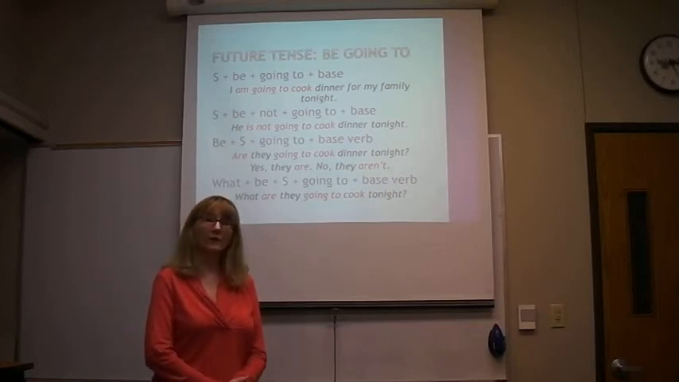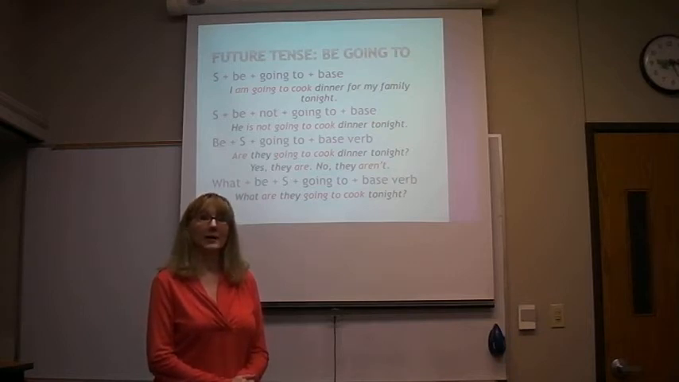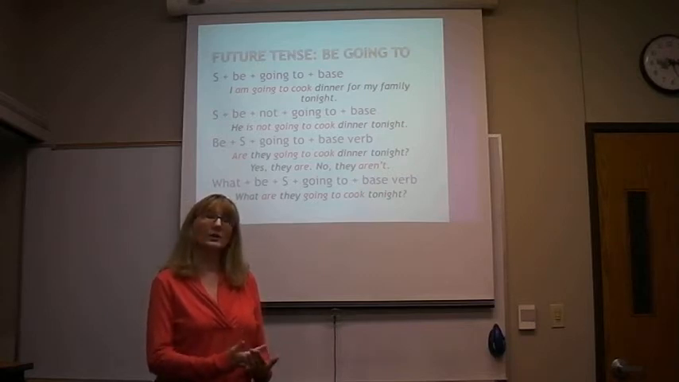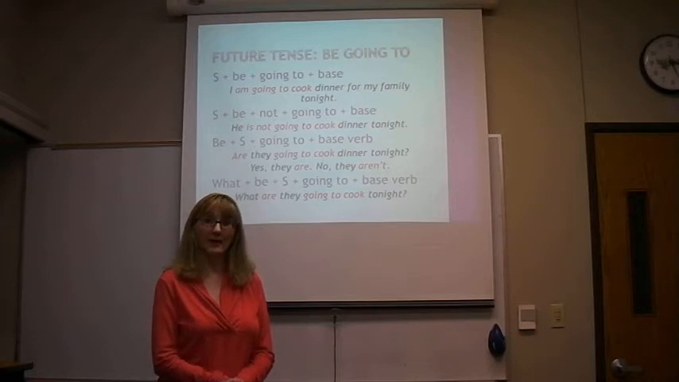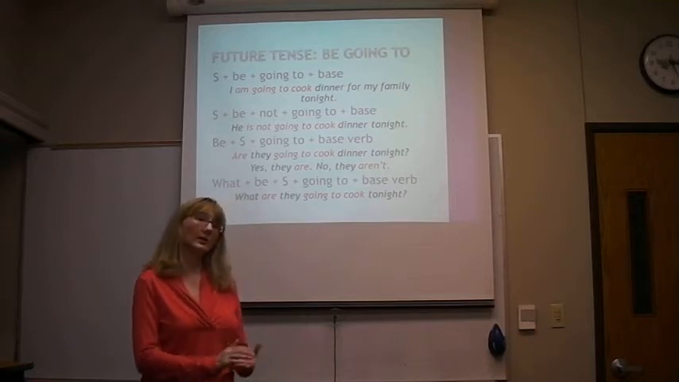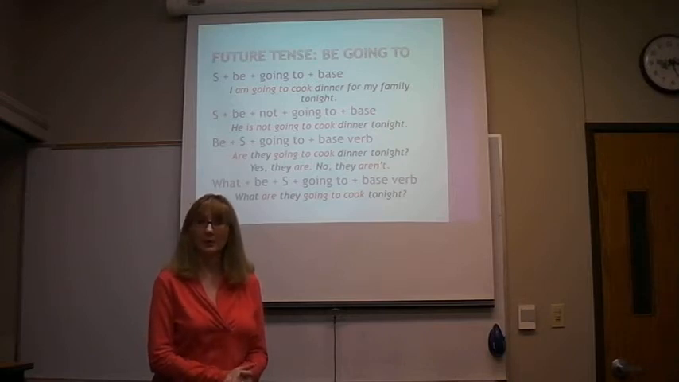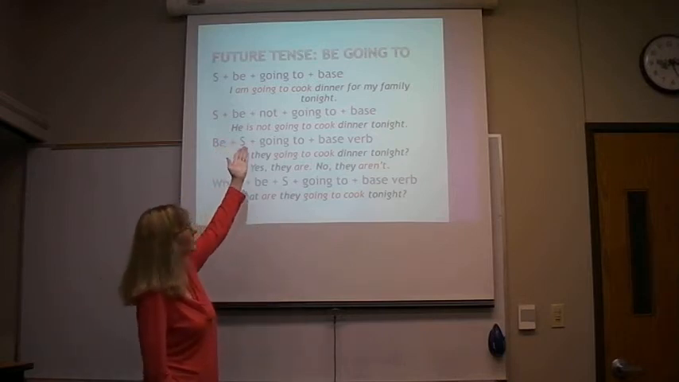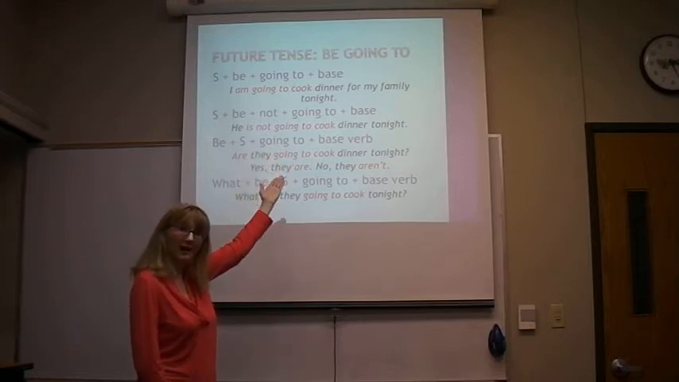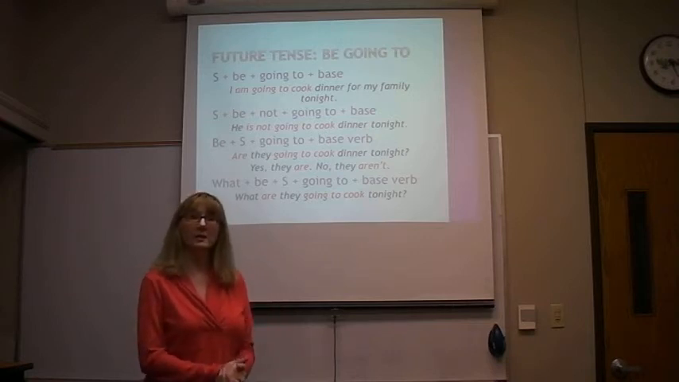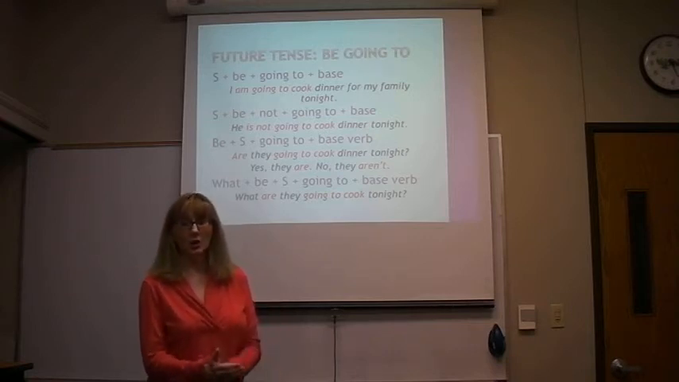Now, to form the future tense with be going to, you have to remember that be means is, am, or are. And that the word to is followed by a base verb. So, if we wanted to write a simple sentence, we would say subject plus the be verb plus going to plus the base verb. For example, I am going to cook dinner for my family tonight. If we want to make that negative, we could just put not between be and going.